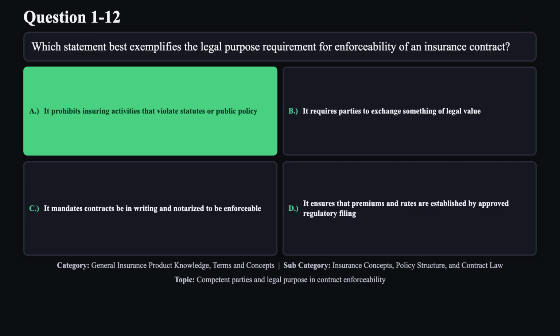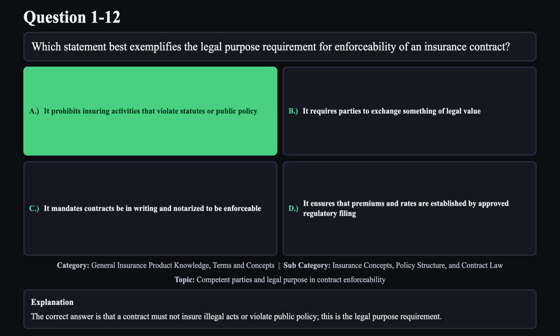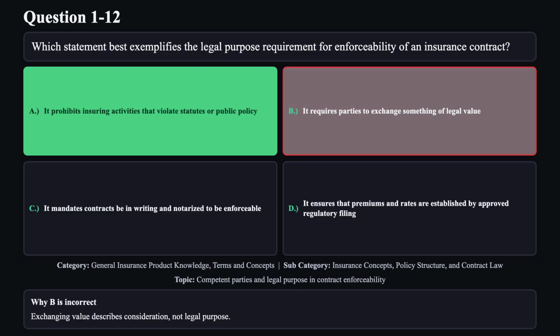The correct answer is A. The correct answer is that a contract must not insure illegal acts or violate public policy. This is the legal purpose requirement. Reason B is not correct. Exchanging value describes consideration, not legal purpose.